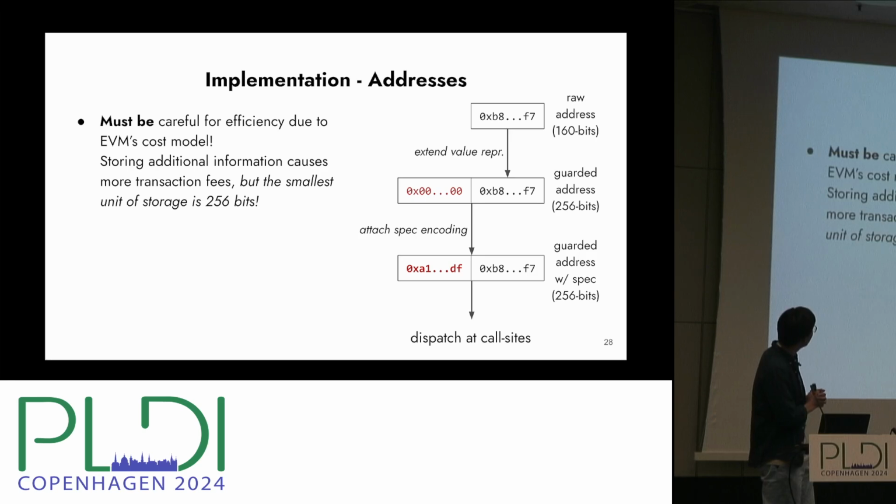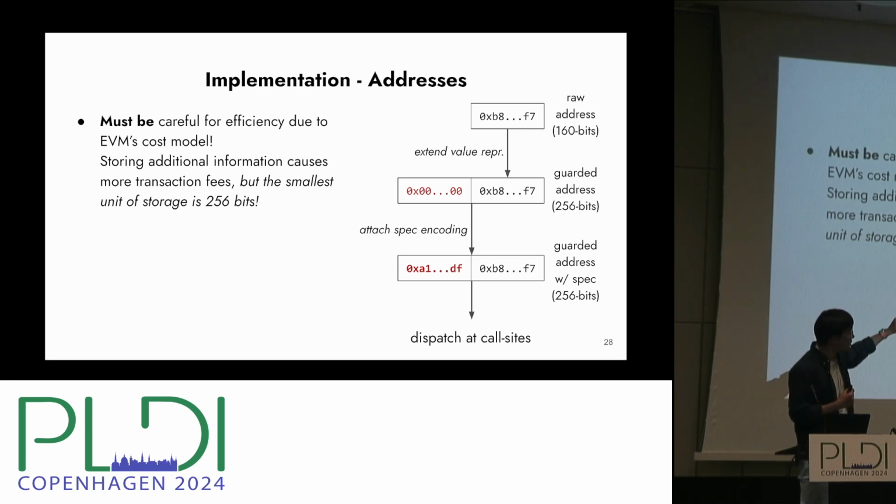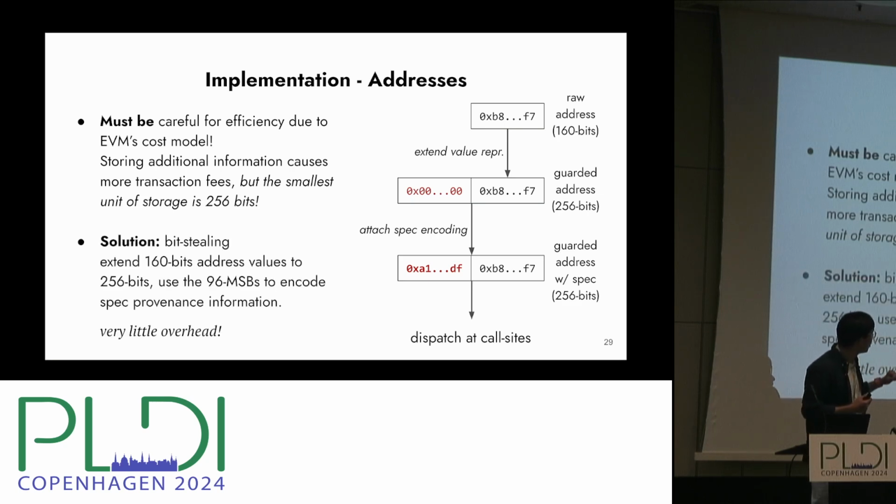But luckily there's also a trick in the EVM platform. Even though the original address is 160 bits, for loading and storing those values, anything less than 256 bits costs roughly the same amount of gas. So we can exploit this to basically expand the address values to 256 bits and use the additional information to encode those subspecifications. Right. Here we can use additional 96 bits to encode the specification.